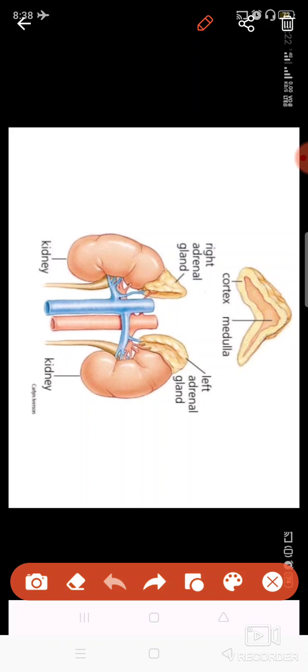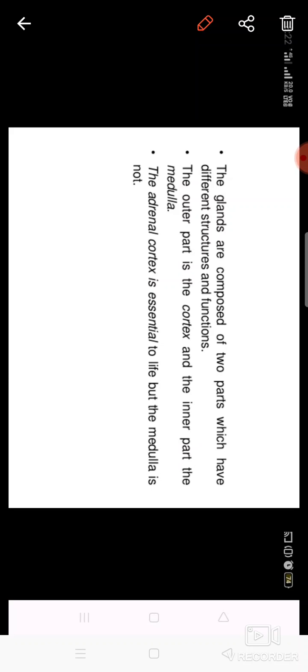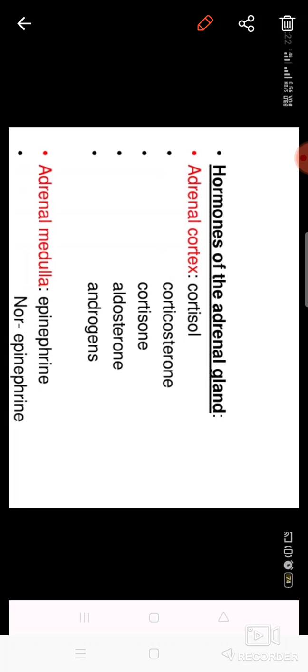You can see here that this is the cortex part, that is the outermost part. The inner part is known as medulla. The cortex part is very important because it releases so many hormones, and without the cortex your body cannot remain alive, because most of the hormones are released by the cortex only.